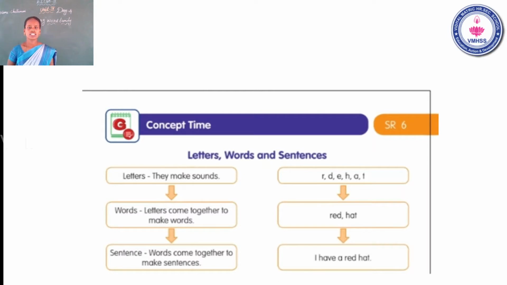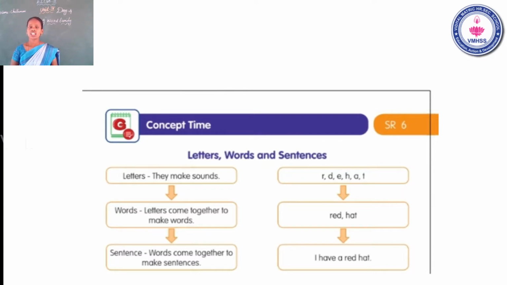Yes. See the slide carefully, students. Letters, they make sounds. Words, letters come together to make words. N-E-T, net. Hat, H-A-T, hat. Okay. Next, sentence. Words come together to make a sentence. I have a red hat.